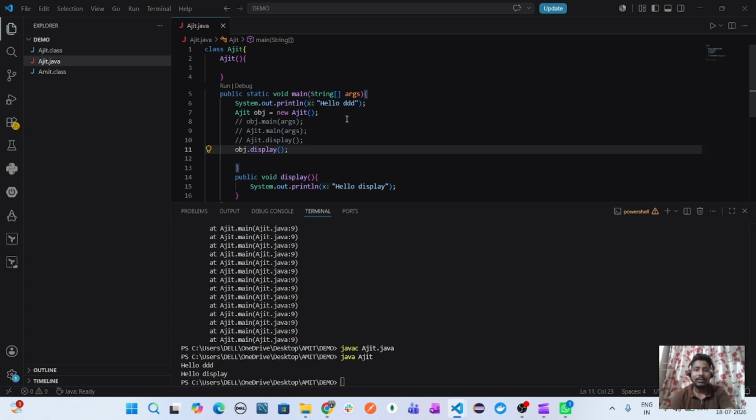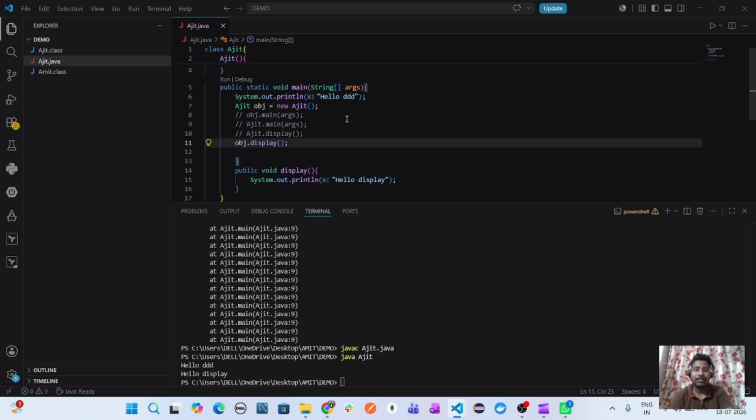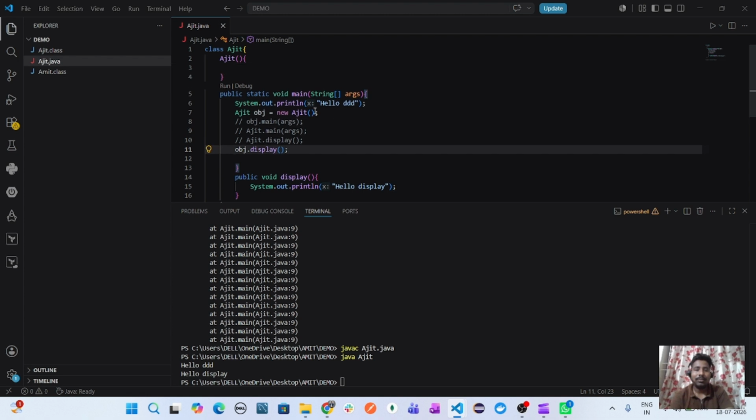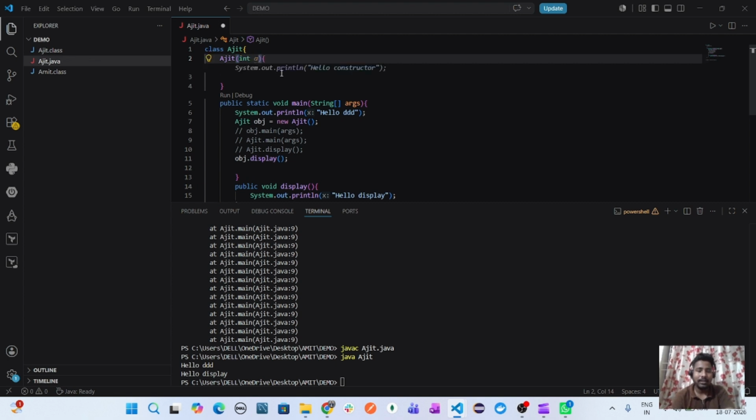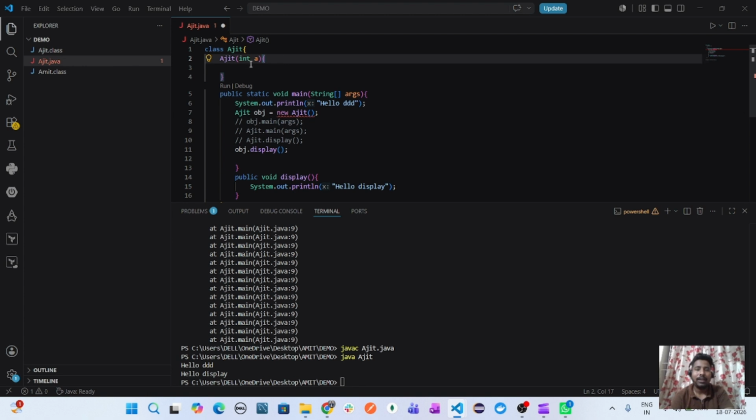Then we'll see data types, variables, and other things, and how the parameterized constructor and non-parameterized constructor work. If here I take an int a, I will first explain what int is. It is a data type to take an integer value. See, here the error is showing. That means you must pass the argument, otherwise it will show the error.